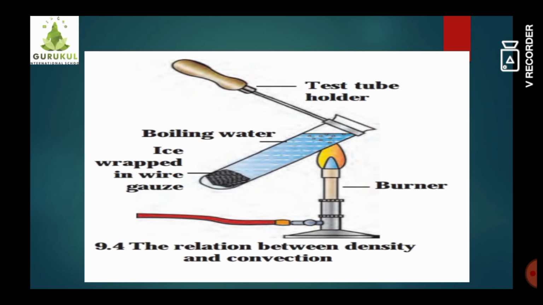Now, we will fill the test tube with water first, and we will start the burner. Inside the test tube, we will place an ice cube which is wrapped in wire gauze so that it will maintain its temperature. Then we will hold the test tube in such a way that the upper part of the test tube will get the heat.